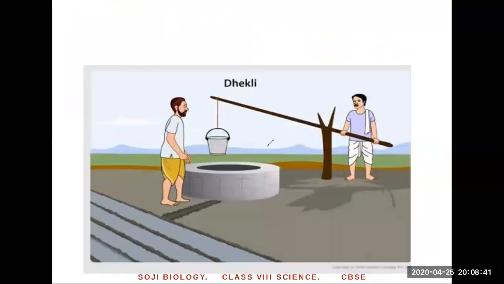Okay. This is the second system. It's called Dhekli. In Dhekli, using a rod, they lower this one. Sometimes it's handled by humans or they put a huge weight over here, right? By removing and adding the weight, they move it down into the well, and when you add the weight or press it, it comes up. Okay, and this man will put the water from the bucket into this canal, which is taken through this canal to other parts of the field, and this is called Dhekli.